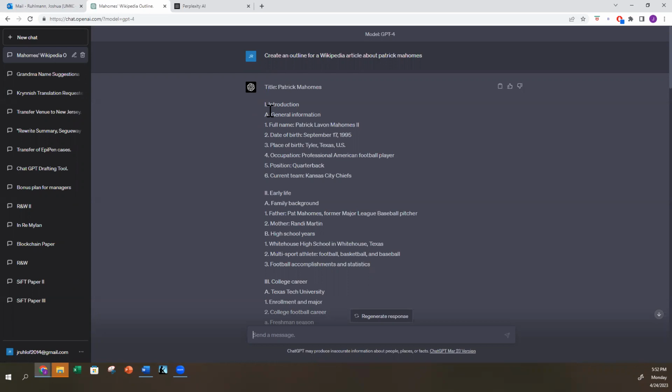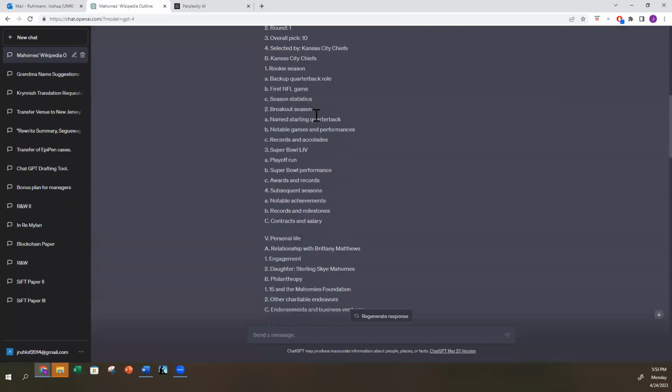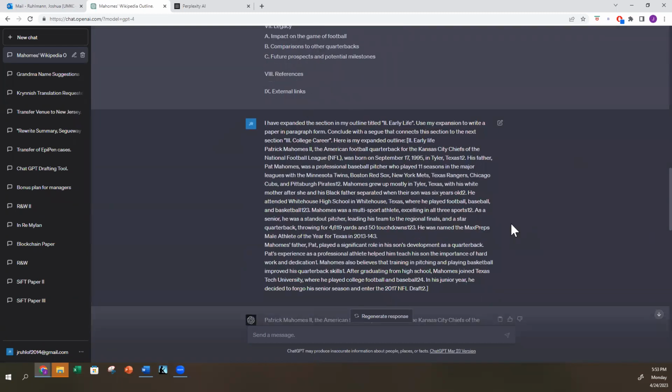The prompt I like to use is: I've expanded on this section of my outline, insert the title of your paper or the title of the outline. Use my expansion to write a paper in paragraph form. Conclude with a segue that connects this section to the next section, and then insert the title of the next section. Here's my expanded outline, and then copy and paste into ChatGPT. As you can see, I did that here.